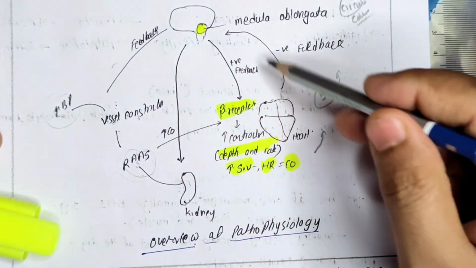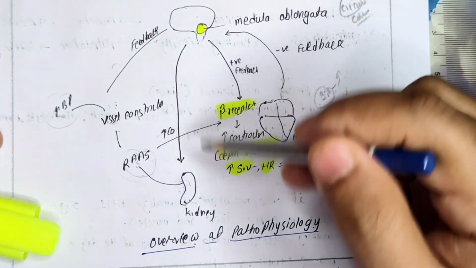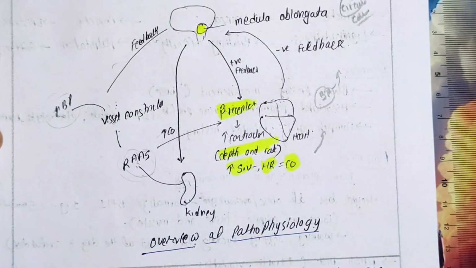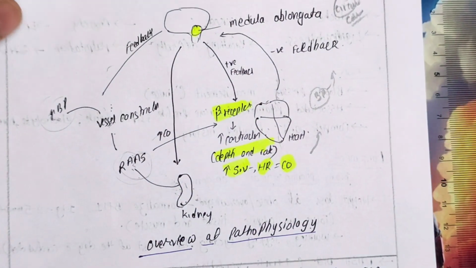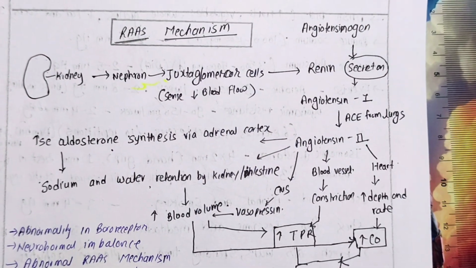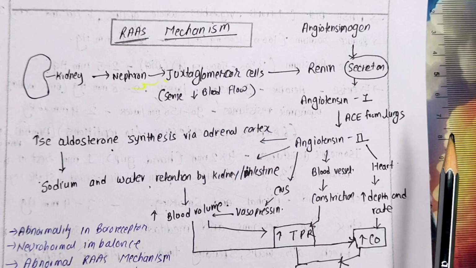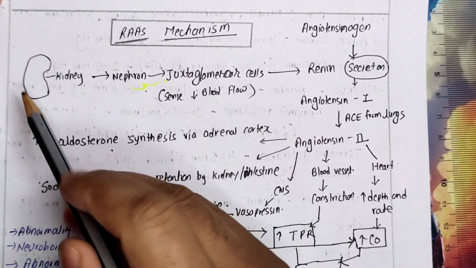If this cycle is not working properly or there is some bug in this cycle, then it may lead to the hypertension. That we need to understand. Now let's see the actual pathophysiology in detail, that is the RAS mechanism. Then we will stop today's class. Now in RAS mechanism, as you have studied in human anatomy and physiology also, I will just go with the summary. What is happening?